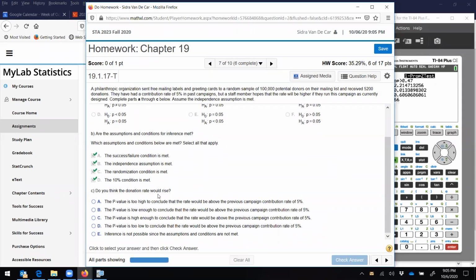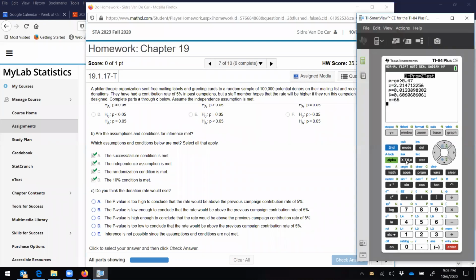Do you think the donation rate would rise? Okay, so let's look at what happened. So we're going to go stat, tests, 1 proportion z-test. Ours was 0.05.